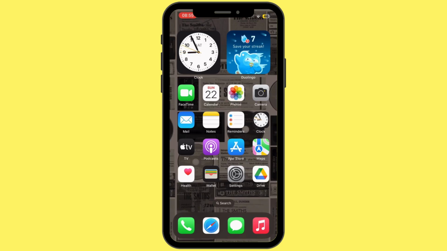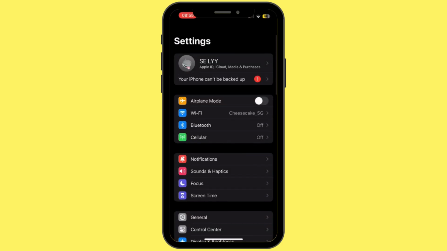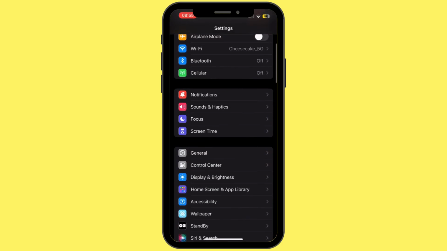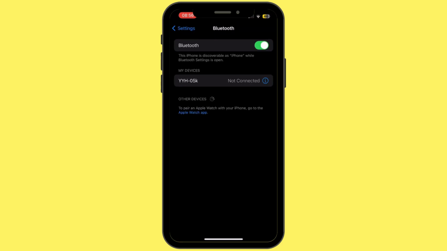So for that, first of all, open the Settings application on your mobile device. Now once you're inside Settings, scroll down and tap on Bluetooth. You want to make sure that your mobile device is not connected to any Bluetooth.